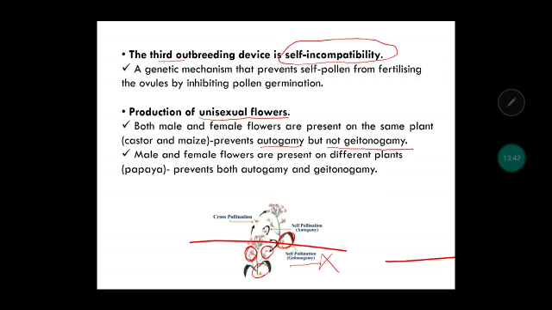So let us be clear, there are two situations. One is, suppose this is the plant, and one flower is there, it contains the male reproductive part and the female reproductive part also. So it is containing both, but the plant doesn't allow this to happen so that self-pollination doesn't occur. The other situation can be, this is a plant, in which this flower is a male flower and this is a female flower. Again self-pollination can occur. So what the plant does, it starts producing unisexual flowers, which means in this plant only male flowers will be there and in another plant female flowers will be there.